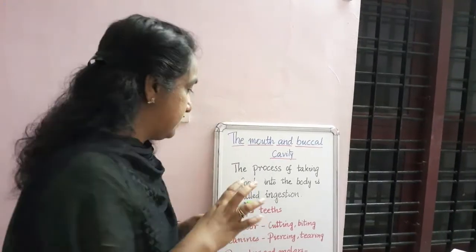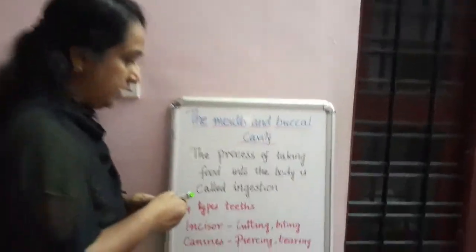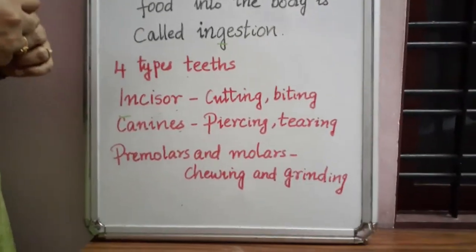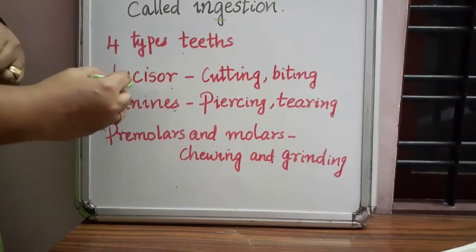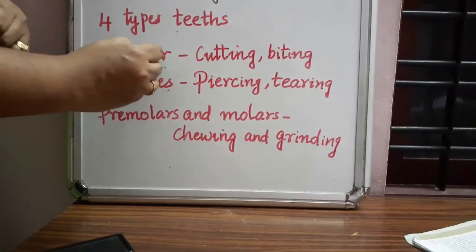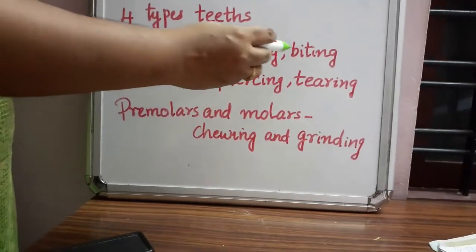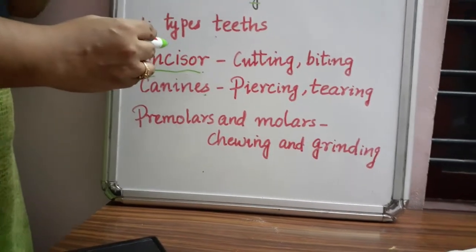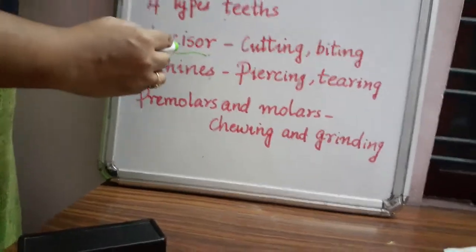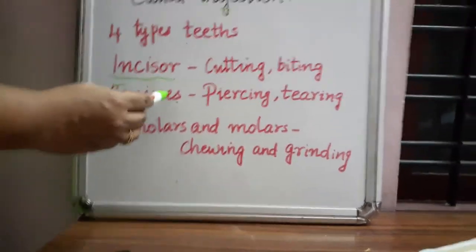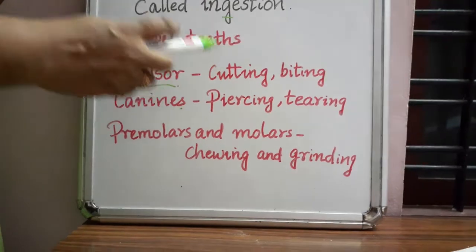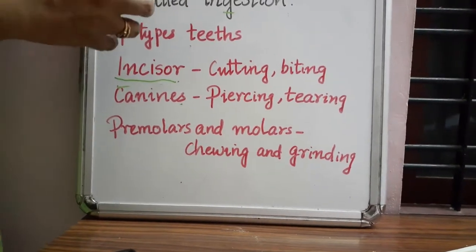So let's see once again. There are four types of teeth. The first one is the incisor. That is for cutting and biting. Incisors we usually see in the front part of our mouth. The next one is canines. Canines are for piercing and tearing. Piercing means to cut the hard parts.